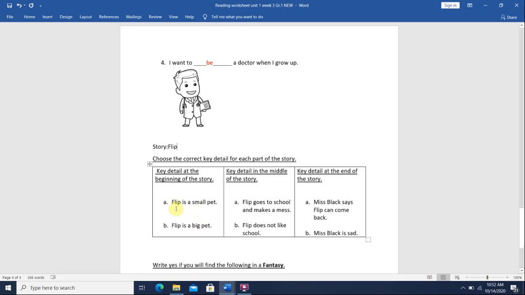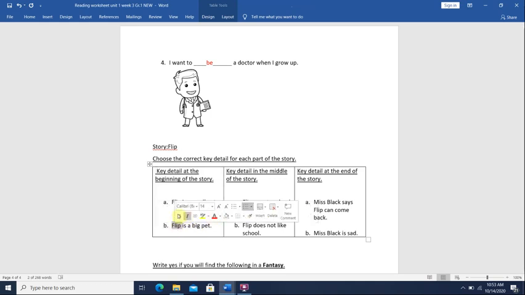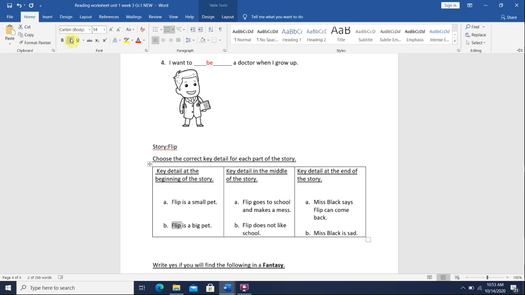Let's start reading. A. Flip is a small pet. B. Flip is a big pet. Which one is the correct detail for the beginning of the story? Okay, remember, we mentioned that Flip is a dinosaur. He was the girl's pet. Was he big or was he small? He was big. So B is the correct detail. Number B, you can underline B.